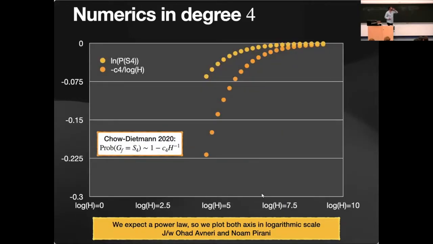Now this is the first thing: the probability to be Sn, and it should go to 1. So it means that the log should go to 0. And in fact, all the numerics are in degree 4. And for degree 4, we have a result. We know that indeed the van der Waerden conjecture is true. So those dots are what we are expecting from theory. Here the theory is actually a theorem, and the yellow points are what we see in experiments.